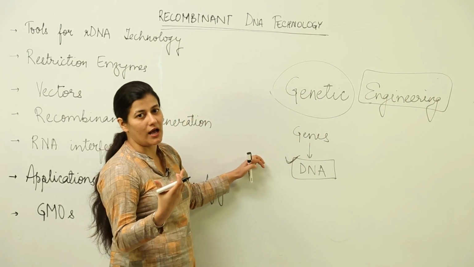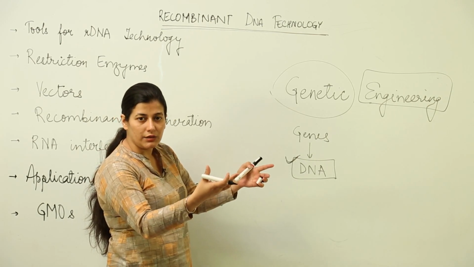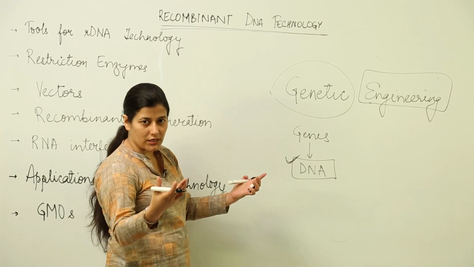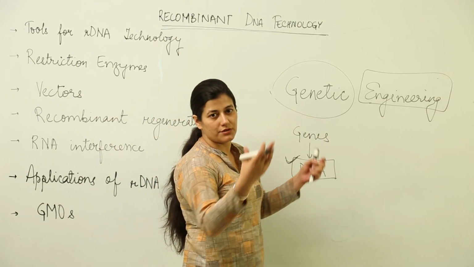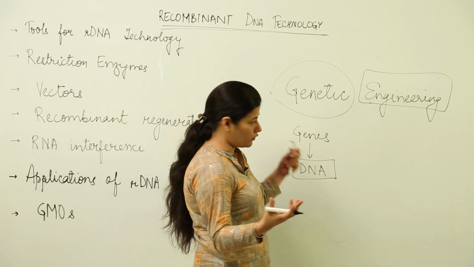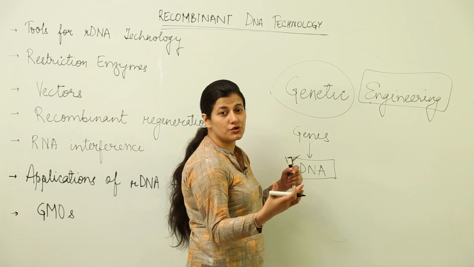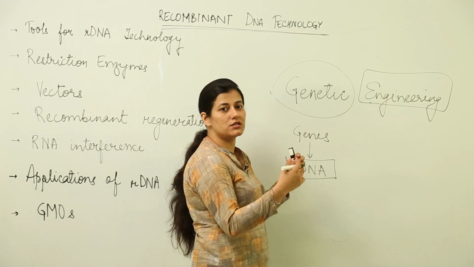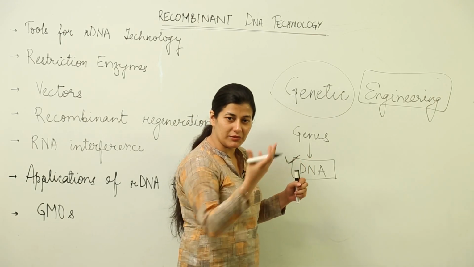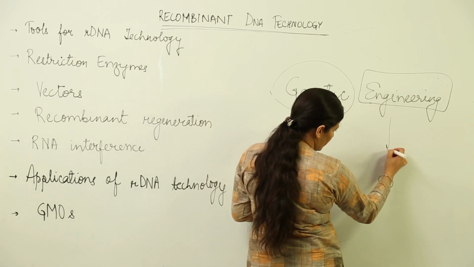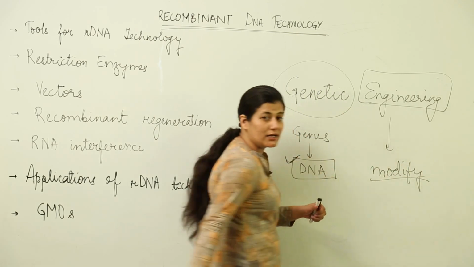Supposedly you have a civil engineer, you would give all the resources to that particular person and he will make out a building out of those resources, like you have mortar, you have cement, you have bricks, and what you get in return is something new. The engineer is presenting it to you. And what is engineering? Engineering is doing something onto the actual structure and then getting something modified. So basically in engineering we are going to modify something and get a resultant object.